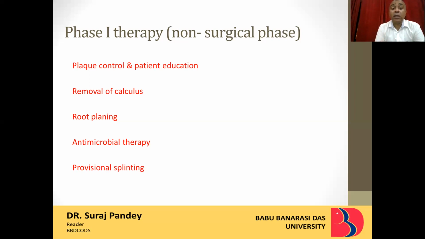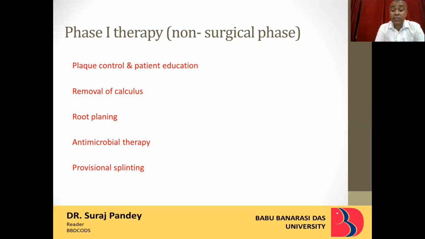Then coming to the antimicrobial therapy. Now in this phase, we can do two types of antimicrobial therapy. First is local and second is systemic. Local means what we use as topical gels or mouth rinses, for example, chlorhexidine gluconate or povidone iodine.